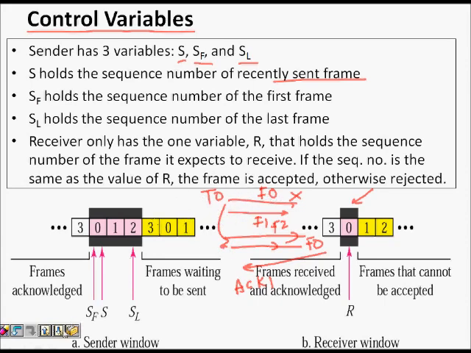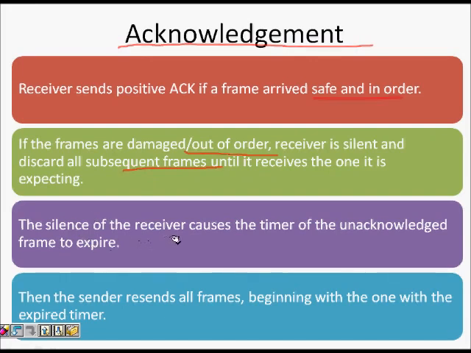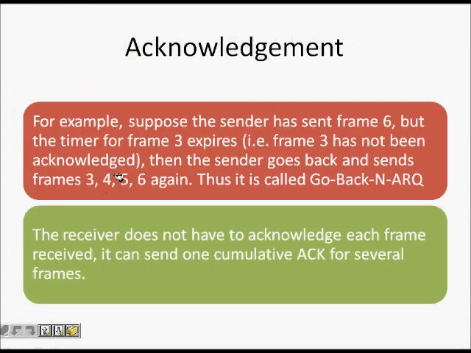Now, because the receiver is silent and did not send an ARQ, the timer expires and all the frames sent after that particular lost frame are sent again. So it resends all the frames beginning from the one for which the timer expired. We will see with an example. So it tells one example.